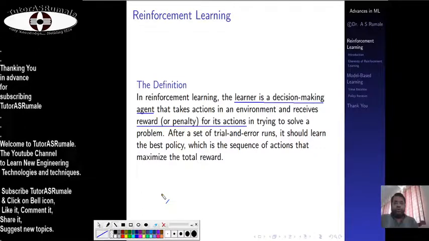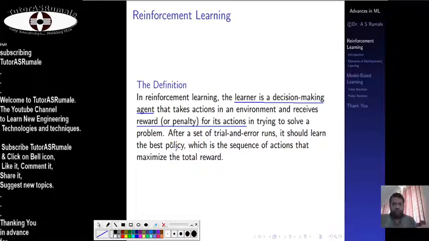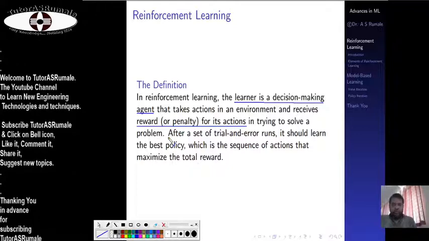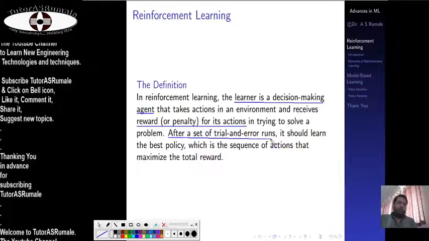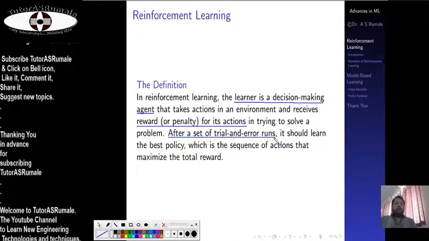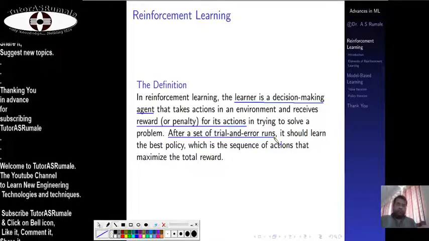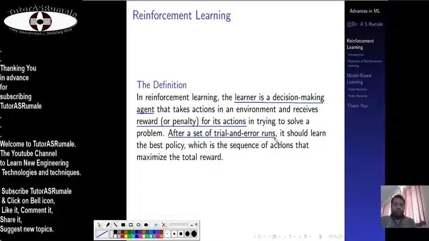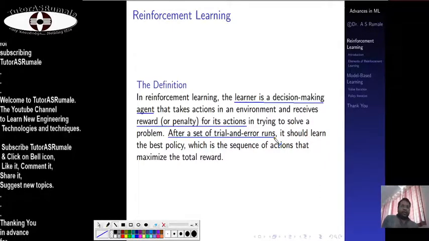So in machine learning, when we use reinforcement learning, it is a set of trial and errors. After a set of trial and errors, the machine comes to know that a particular action causes a particular type of result.